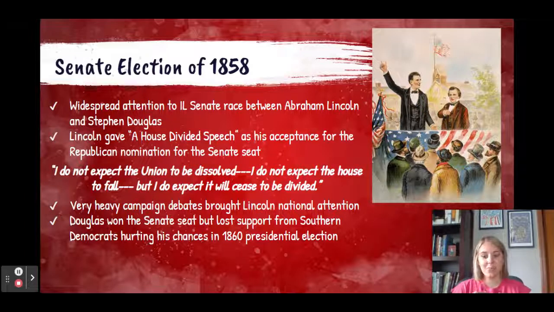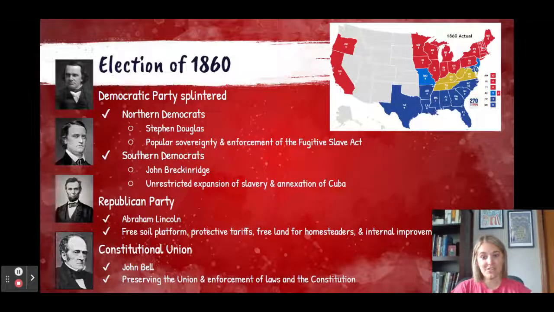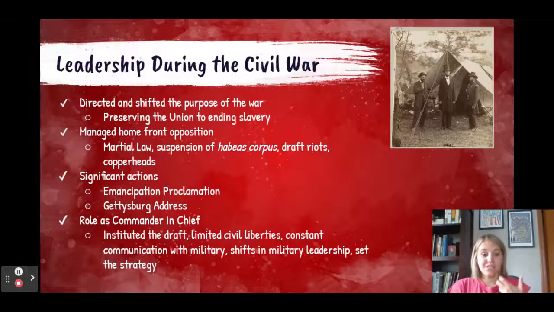So these very heavy campaign debates between Lincoln and Stephen Douglas brought him more into national prominence, which obviously served him well just 2 years later in 1860. So let's chat about the next thing you should know, the election of 1860. Well, why is Lincoln successful? In huge part, it's because the Democratic Party was splintered. They had 2 separate Democratic candidates, and so Lincoln was able to win the election of 1860 with no Southern votes. So this leads him into becoming president and the secession of the South and the beginnings of the Civil War.